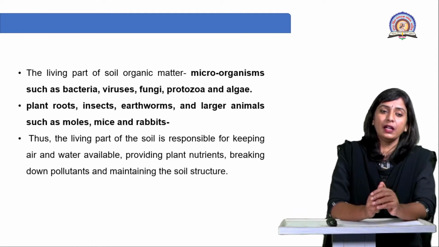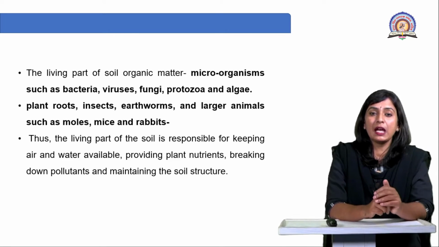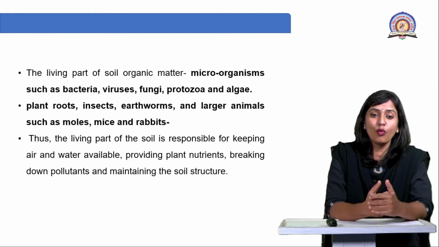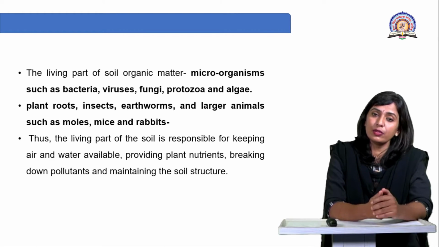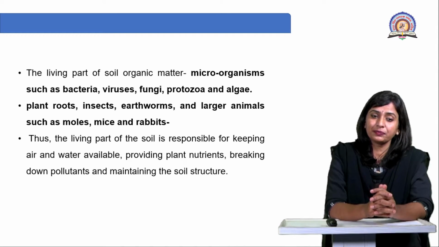And apart from that, the plant roots as well as insects, earthworms and larger animals such as moles, mice and rabbits are also playing an important role in the transformation of decomposing organic matter, right?